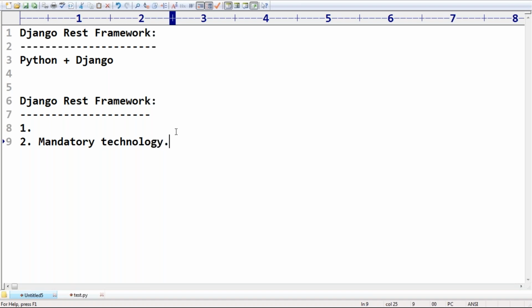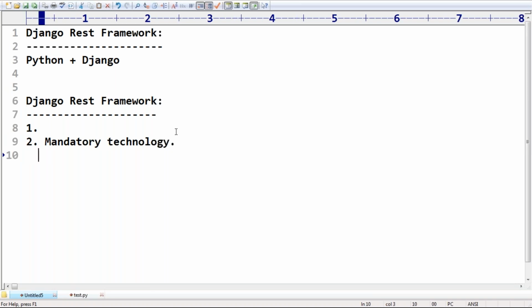Now, do you know a Django application without the REST API? Do you know my perspective here? Imagine there is a person without hands and legs. Can you please imagine how that person looks? He lost his legs, hands are also not there.